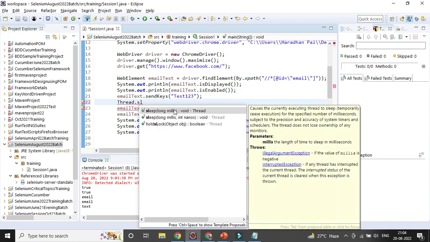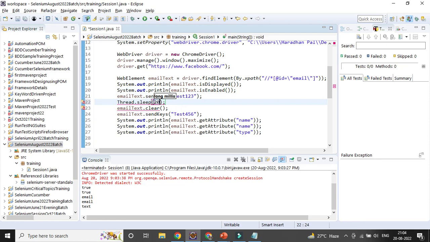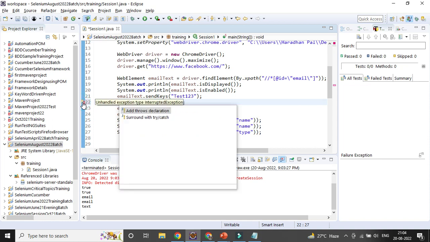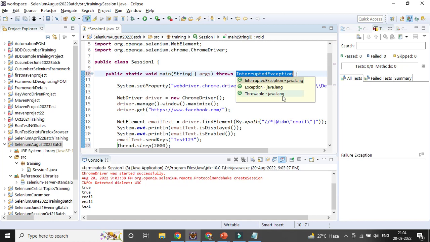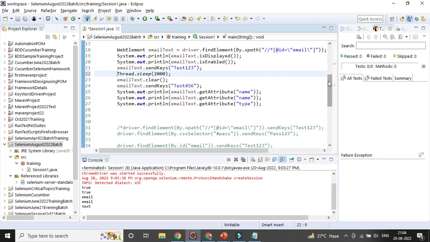So that is the kind of default. I'm forcibly stopping my code for 2 seconds, but in real time it should not be given. So we'll be using implicit and explicit wait. I will let you know what that is, but in real time Thread.sleep should not be used in a real automation framework unless really required. In case you are giving 30 seconds, it will wait for 10 times, so it will wait for 3 into 30 seconds.